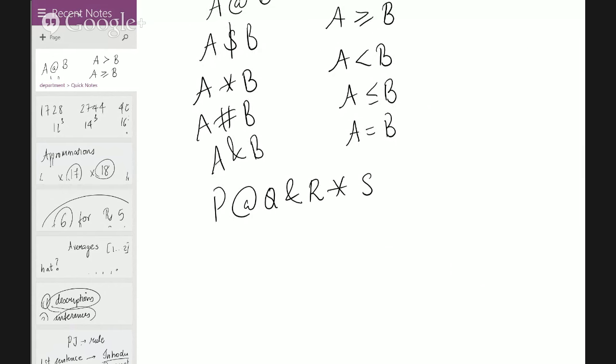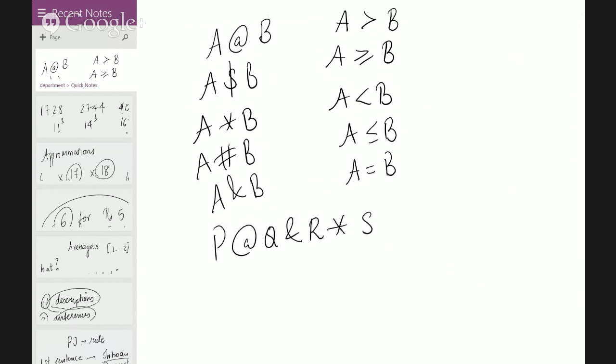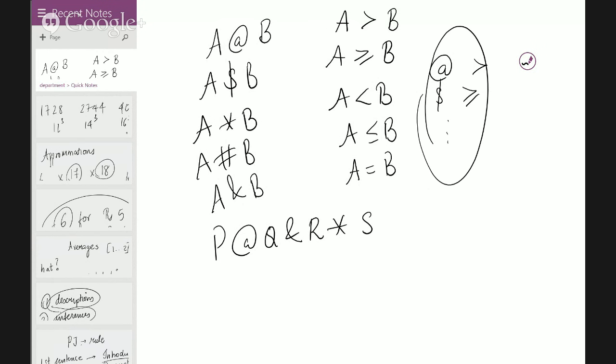Okay. So now I just do one thing. Whenever we read a question like that, just make it this way. At the rate means more than, dollar means more than or equal to, etc. Just write these 5 instructions down. Okay, and then you have to just play with it. P more than Q, ampersand is equal to, star is less than S.